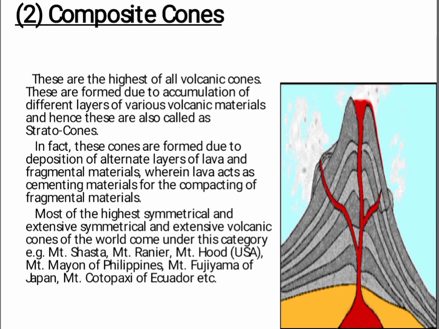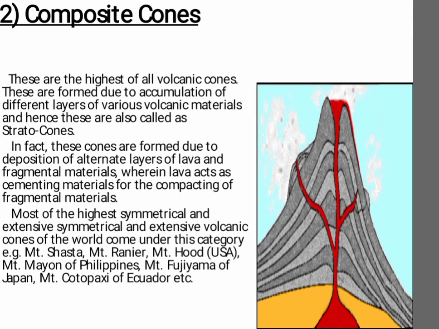Most of the highest, symmetrical and extensive volcanic cones of the world come under this category. For example, Mount Shasta, Mount Rainier, Mount Hood in USA, Mount Mayon of Philippines, Mount Fujiyama of Japan, and Mount Cotopaxi of Ecuador, etc.